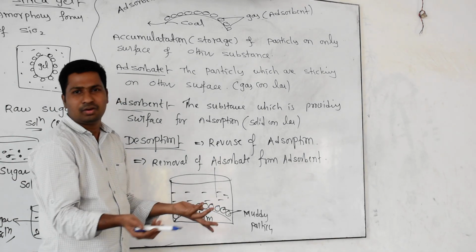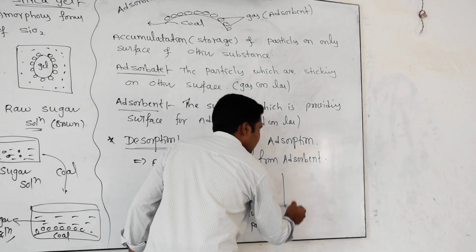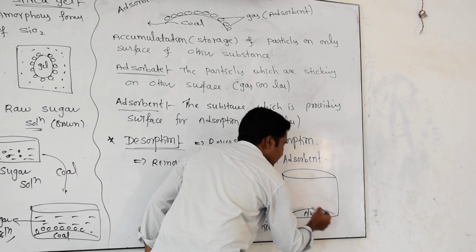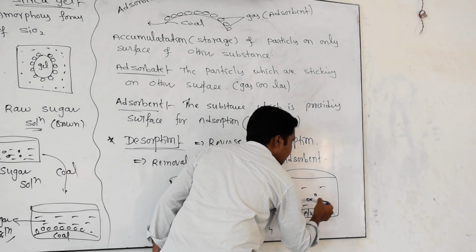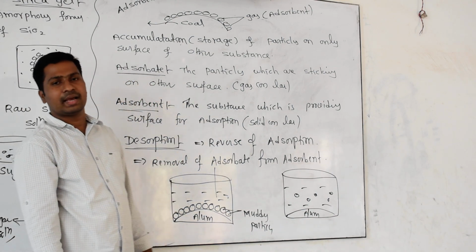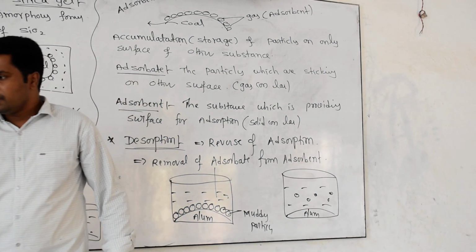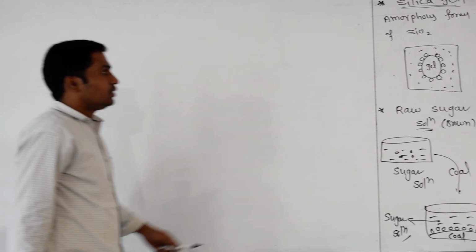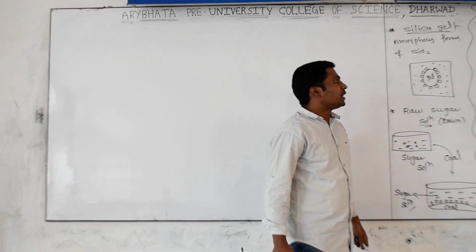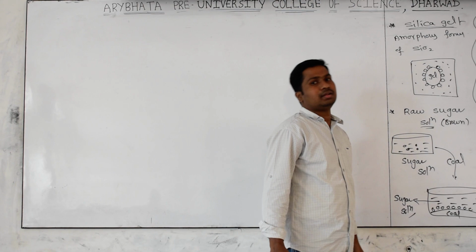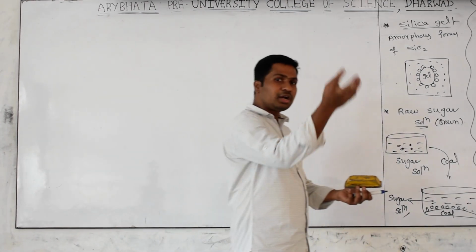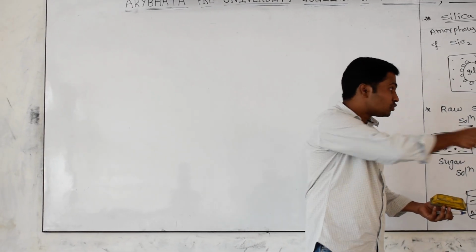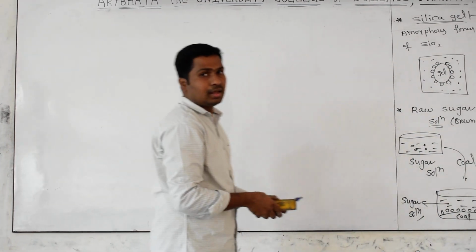It is possible chemically or physically. It doesn't matter. So what happens finally after stirring? We get the alum separate and we get water with muddy particles. This removal is called desorption. Is it all clear? What is the meaning of adsorption? Accumulation or storage of a particle only on the surface of another substance is called adsorption. Which is undergoing sticking is the adsorbate, which is providing the surface is the adsorbent. Desorption means removal of adsorbate particles from the adsorbent.